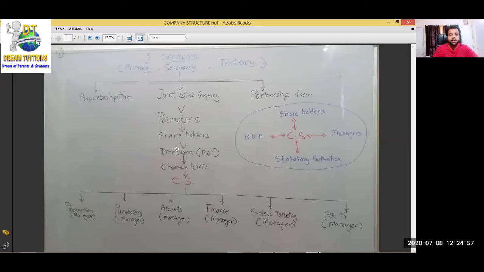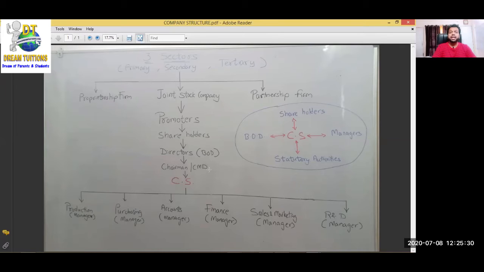The team of directors is called the board of directors. They conduct frequent meetings in the company and they take decisions on behalf of the remaining shareholders to run the company, to operate the company. Achha. The head of the board of directors, one person should be head, that is called as chairman. Of course, it will be one of the promoters. So the head of the board of directors, either you can call it managing director or chairman or both. CMD. CMD means chairman and managing director.